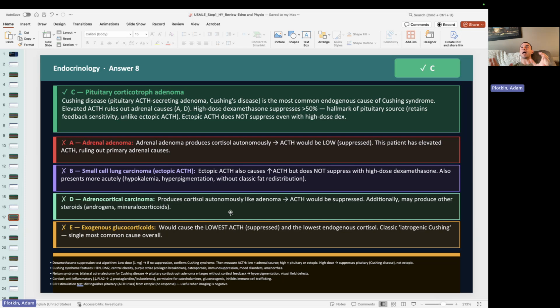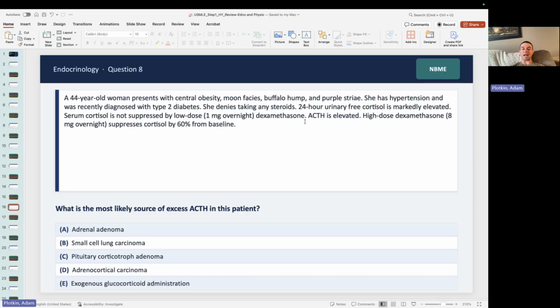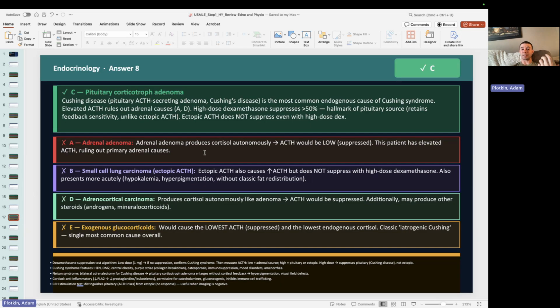If the patient has hypercortisolism, but their ACTH is low, right, then in that case, it's probably coming from their adrenal glands, right? Because in this case, the elevated cortisol is made from their adrenal glands and will feed back and shut down ACTH, okay? Or the patient is taking exogenous cortisol, right? They're taking exogenous steroids. And so in this case, right, we see the ACTH is elevated, all right? So that kind of narrows it down.